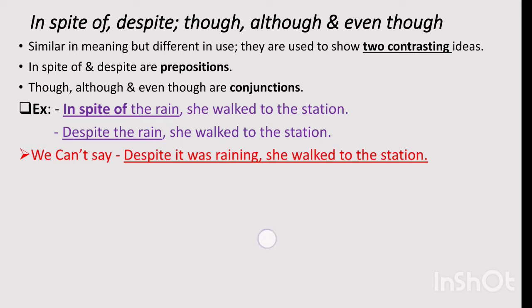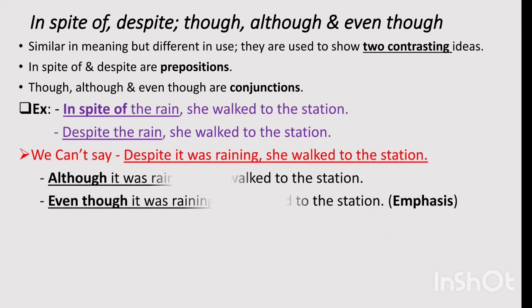क्यों incorrect होगा? Because despite is a preposition. It is not a conjunction. So it cannot be followed by a clause. It was raining क्या हो गया? It was raining is a clause because its subject है, was verb है. तो डेस्पाइट के बाद क्लॉज नहीं लगा सकते, डेस्पाइट के बाद फ्रेज ही लगाएंगे. That's why this sentence, Despite the rain she walked to the station, this sentence is right. इस सेंटेंस को हम क्लॉज में नहीं कह सकते. Despite it was raining she walked to the station cannot be said, नहीं कहा जा सकता, गलत होगा.